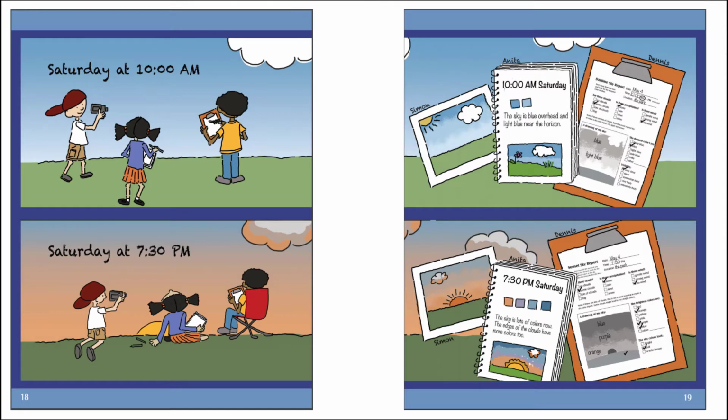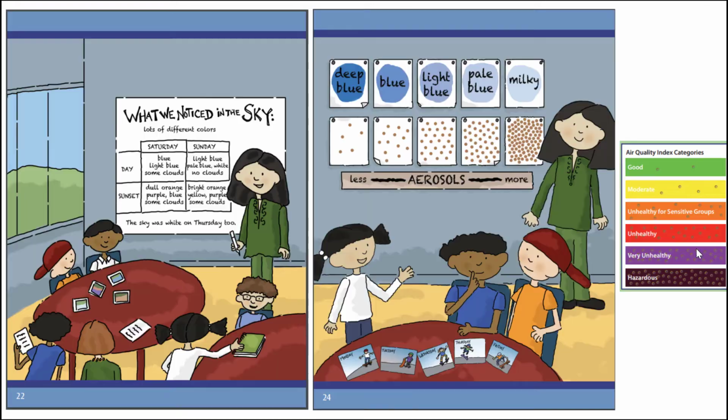The books also do a good job of showing various science practices in the illustrations. These selected pages show the students making observations at different times of day and how they recorded those observations. Note that there are photos, drawings, journaling, and a data collection sheet. Continuing that theme, the story shows how the class summarized results in a chart. That is then related to sky color and the number of aerosols.